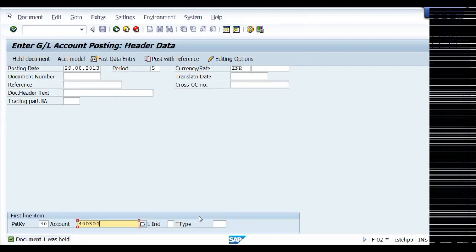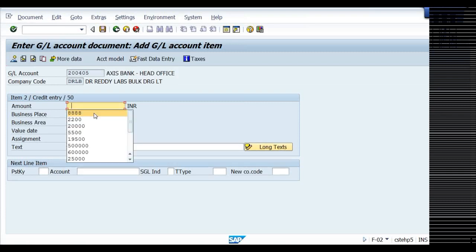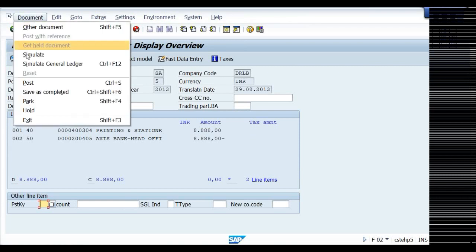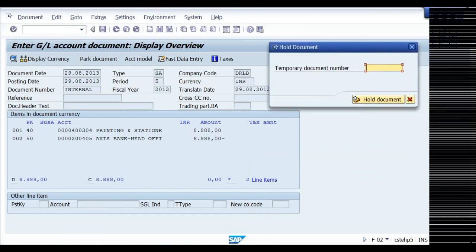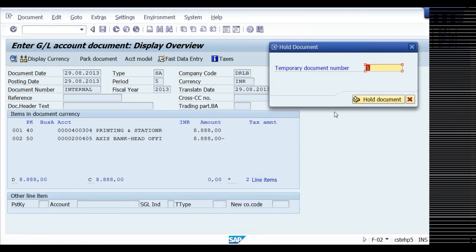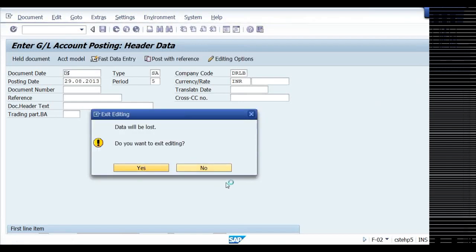400304, some amount I'm writing, 50. Document hold. If you again give document number 1, the system says that another document already exists with that number. So I cannot; give 2. Hold the document. Document number 2 was held. So 2 documents I kept on hold, temporarily.